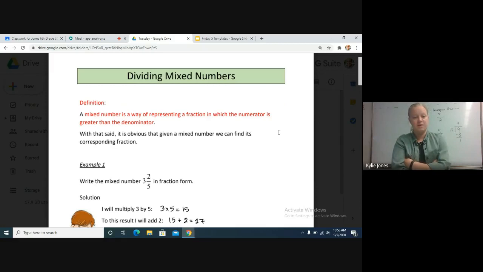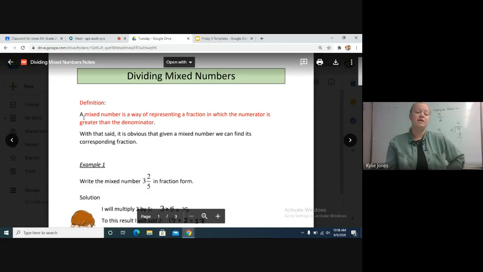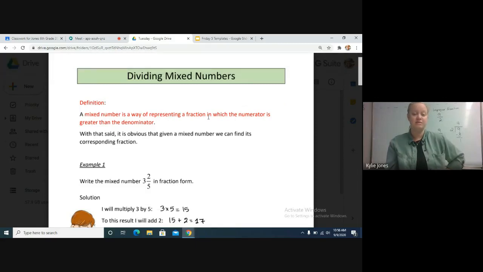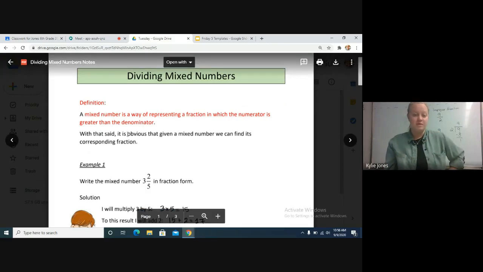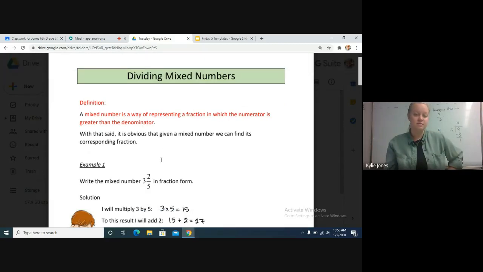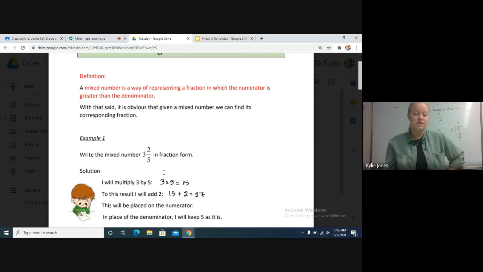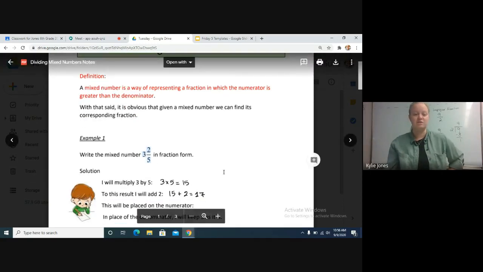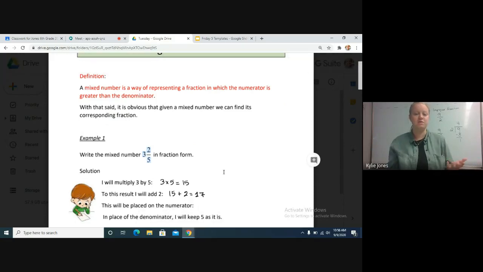So let's just go through this real quick. We already talked a little bit about some of it, but we're going to re-talk about it. A mixed number is a way of representing a fraction in which the numerator is greater than the denominator. We have a whole number with a fraction attached to it. We know what a mixed number looks like, right? We're good?